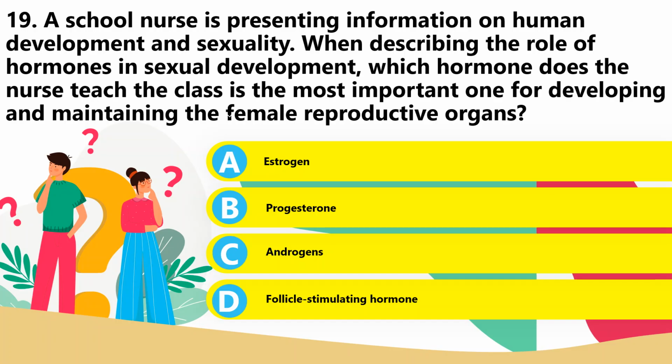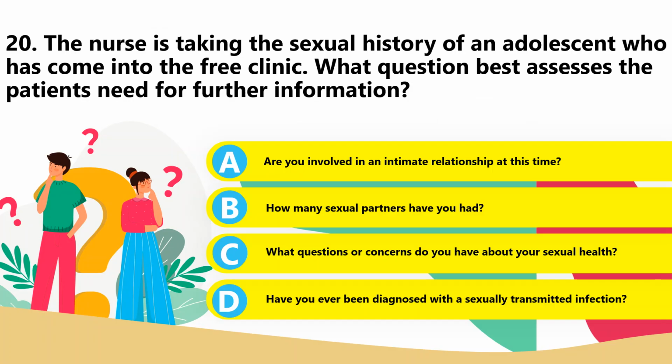On the other hand, follicle stimulating hormone is responsible for stimulating the ovaries to secrete estrogen. Answer alpha. 20. The nurse is taking the sexual history of an adolescent who has come into the clinic. What question best assesses the patient's need for further information?